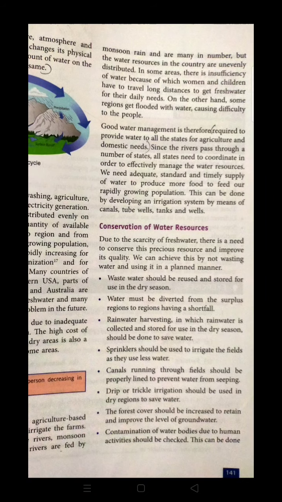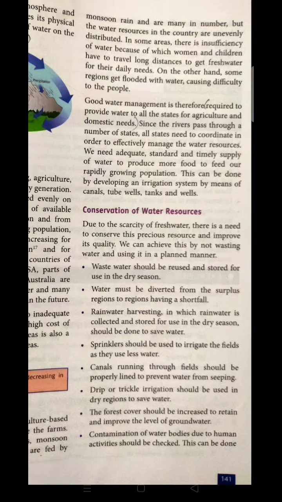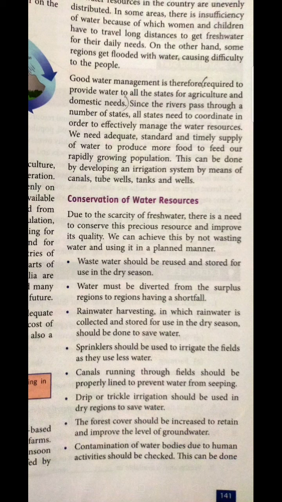So further, now we are going to understand the conservation of water resources: how we can conserve water resources, save them, and further use them. Due to the small amount of fresh water, there is a great need to conserve that water. So what are the main methods for that? We are going to discuss that point by point.